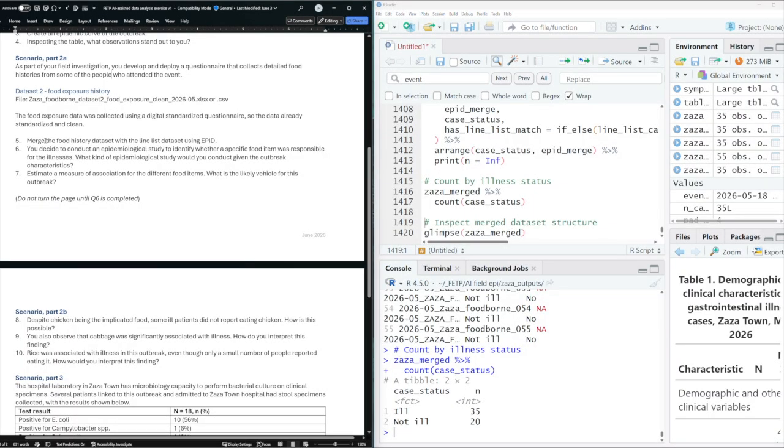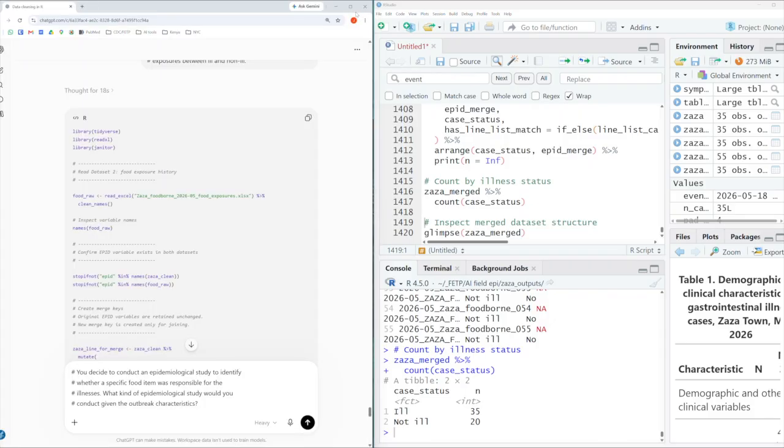So the next task in the assignment reads, you decide to conduct an epidemiologic study to identify whether a specific food item was responsible for the illness. What kind of epidemiological study would you conduct given the outbreak characteristics? So let's post this in the chat.